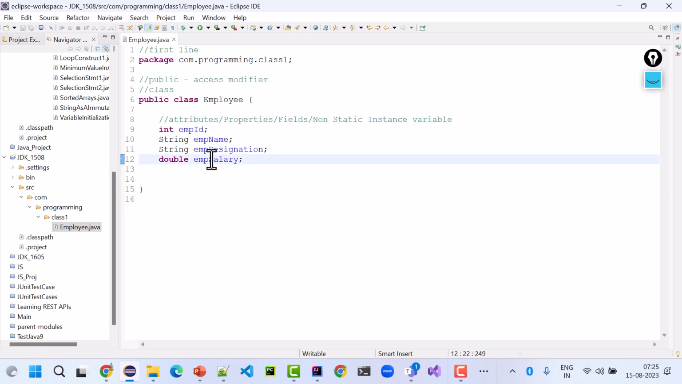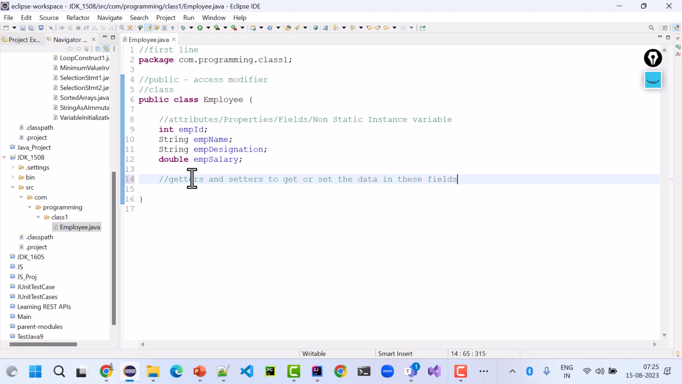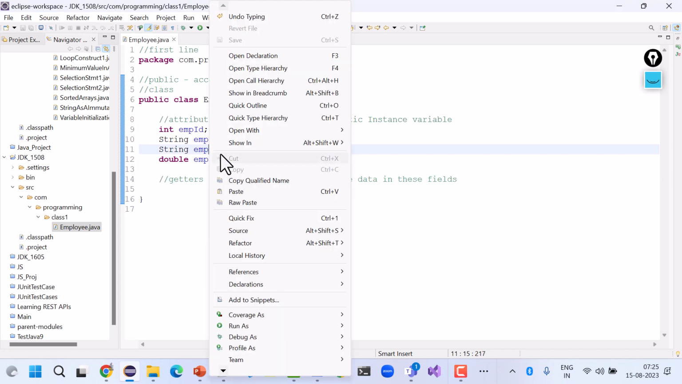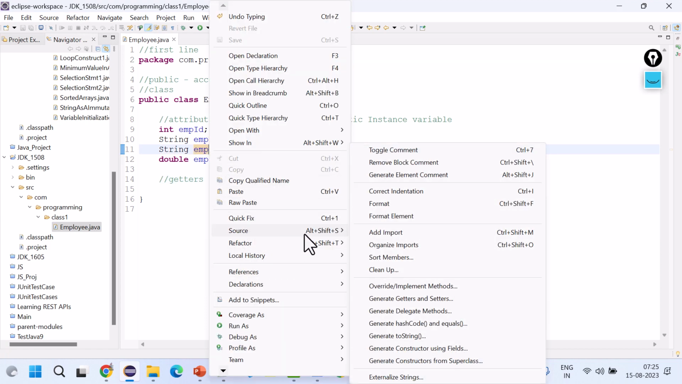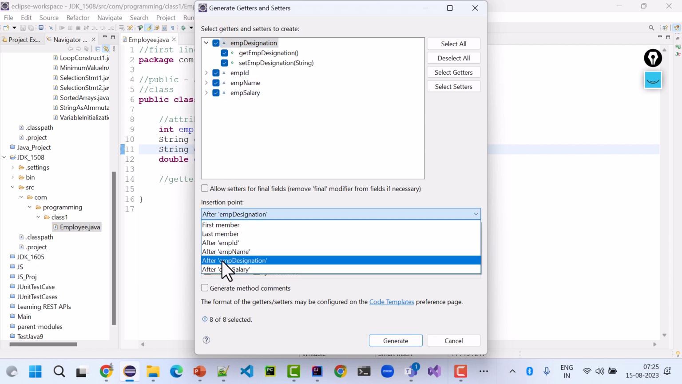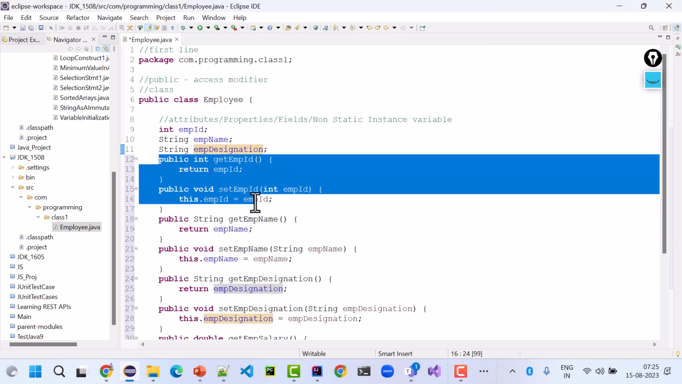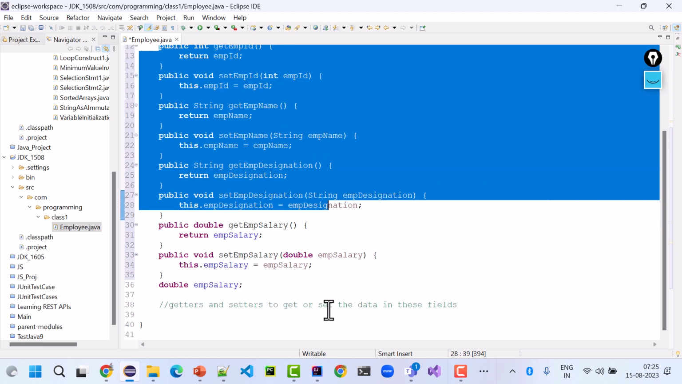But when you want to create getters and setters, to get or set the data in these fields, you right click on these fields, go to source, and say generate getters and setters. You select all 4 fields. After employee designation, you generate, and getters and setters are given to you.